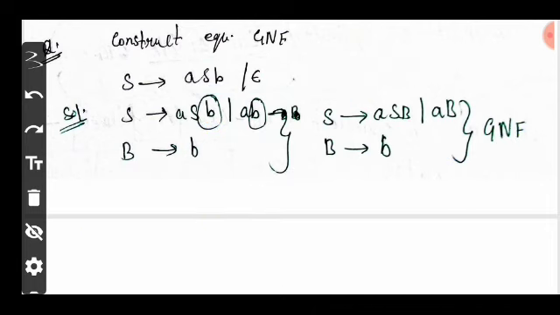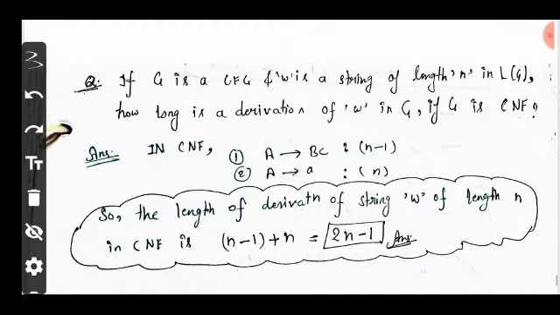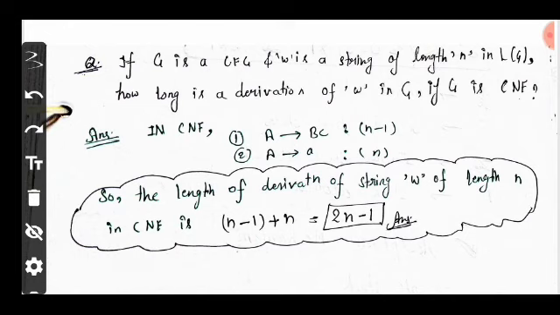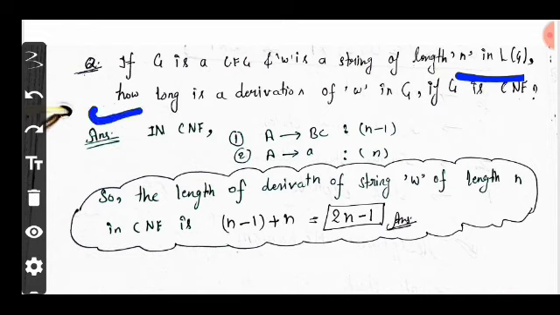Now move on to another question. If G is a CFG and w is a string of length n in L(G), meaning a language of the grammar, how many steps are in the derivation for w in G if G is a CFG?